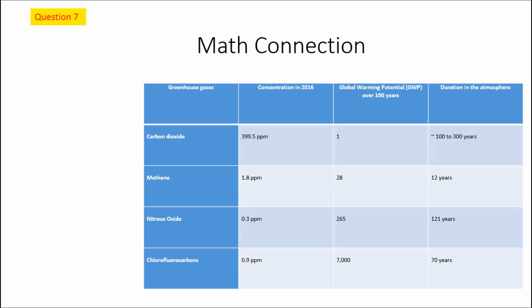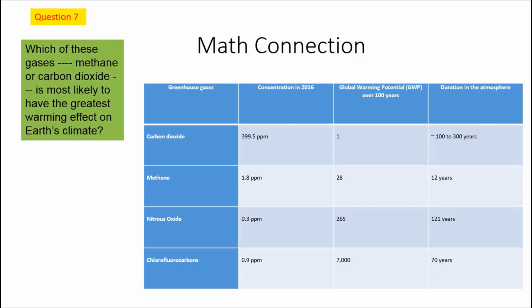Let's go ahead and go to our next question. We are going to skip to number 7. You're going to go ahead and do 5 and 6. In question 7 we get to another question type. Which of these gases, methane or carbon dioxide, is most likely to have the greatest warming effect on Earth?